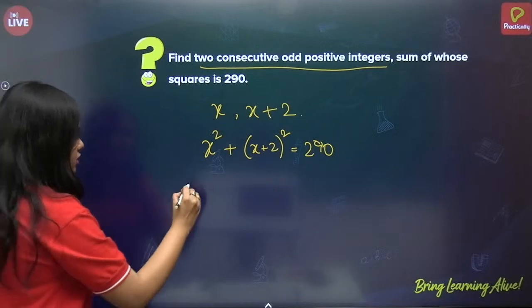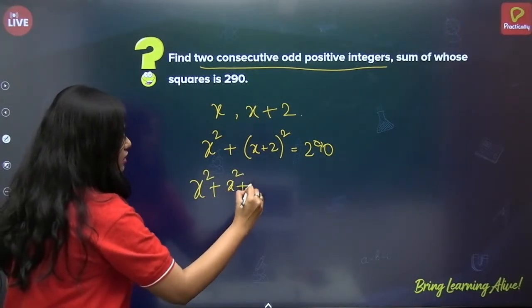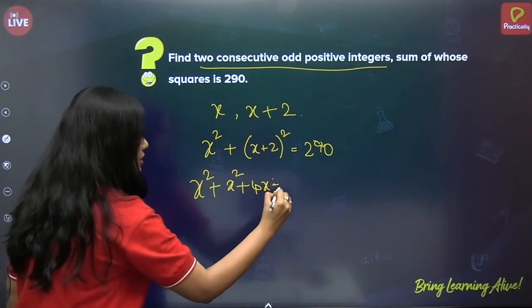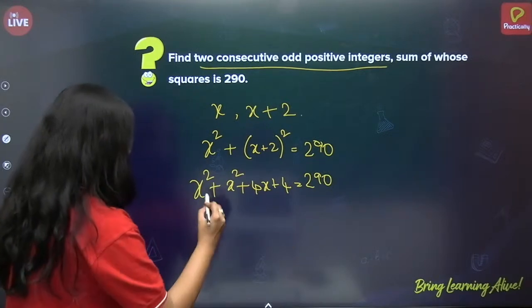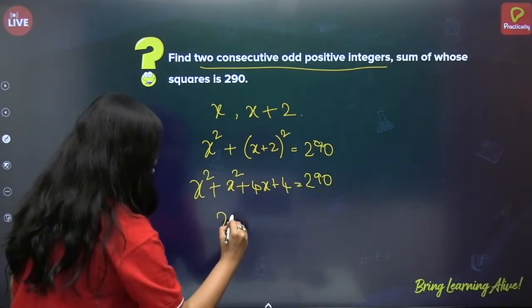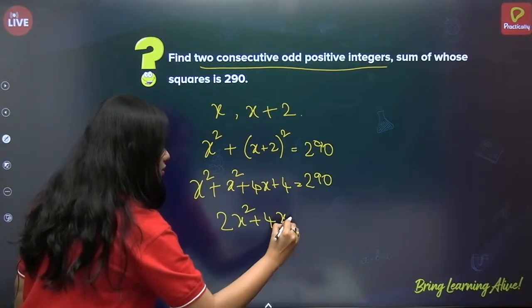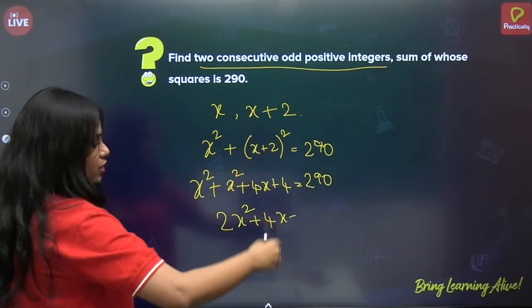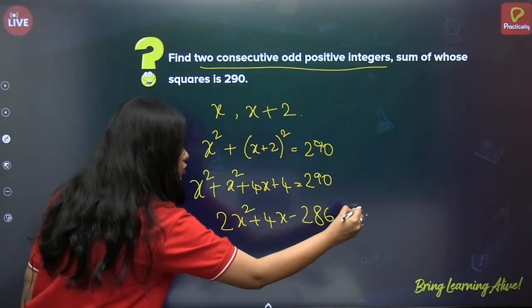Alright, now just solve it. x square plus x square plus 4x plus 4 is equal to 290. x square plus x square, 2x square plus 4x plus 4 minus 290, minus 286, is equal to 0.